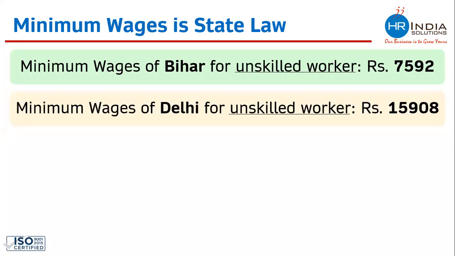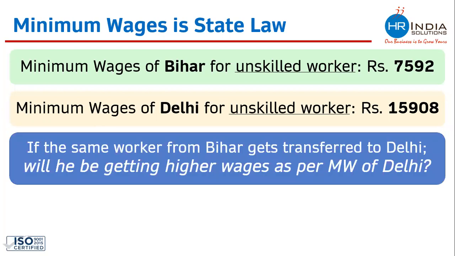Minimum wages of Delhi for the same category of worker, unskilled worker, is 15,908 rupees. This got revised a few days back only. So if you are hiring anyone in Bihar, 7,592 is the minimum wages. If you are hiring a similar kind of person in Delhi, you need to pay 15,908 rupees. Now the question which I want to ask is, if the person who is working in Bihar gets transferred to Delhi, will he be getting higher wages as per the minimum wages of Delhi?